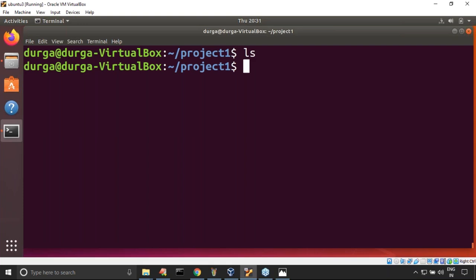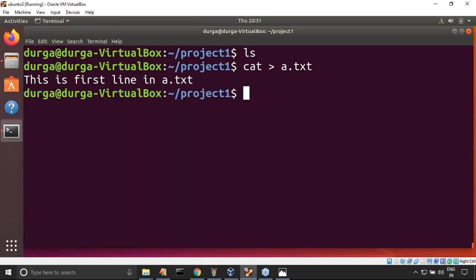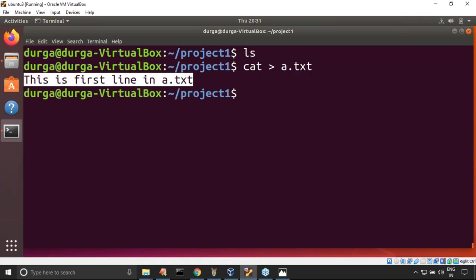Now I'm taking cat a.txt, because I want to create a file with some content. This is first line in a.txt. Control D. By using the cat command we can also create a file with some content. Touch means an empty file.